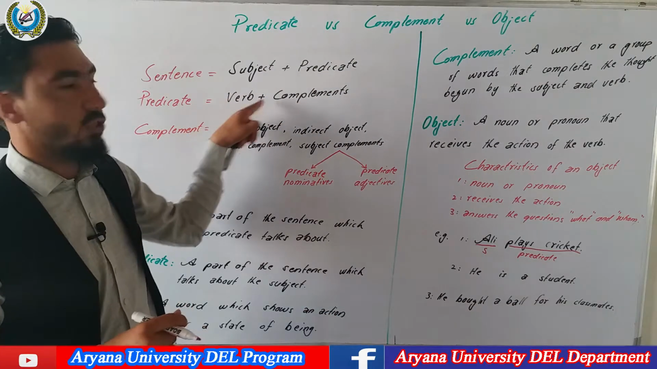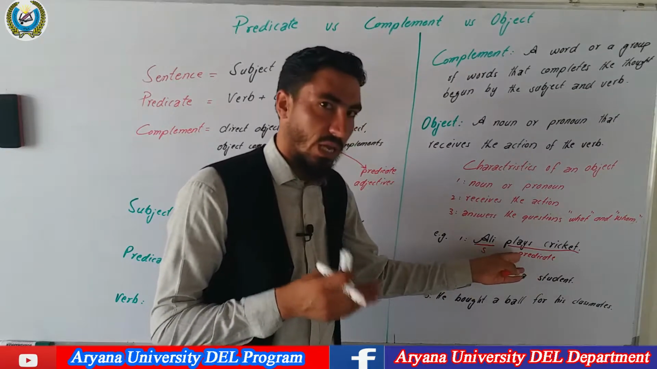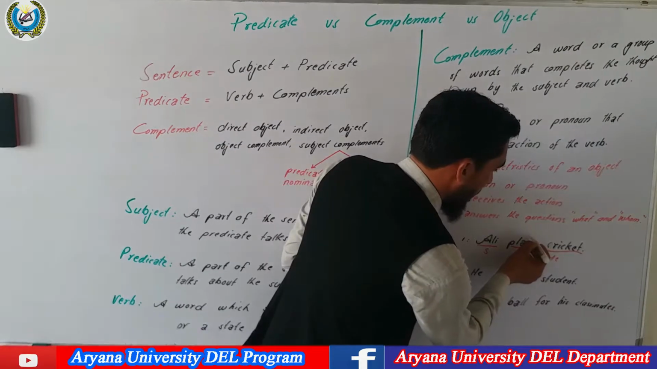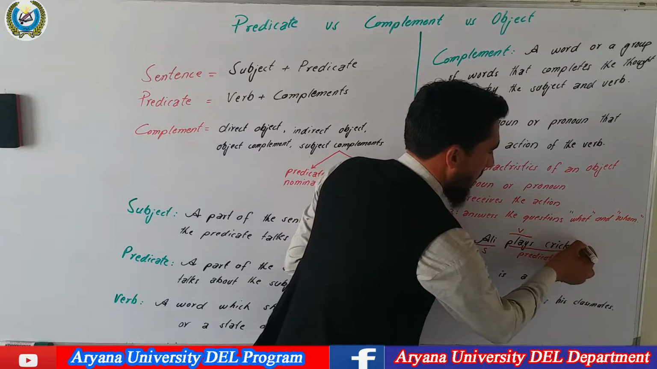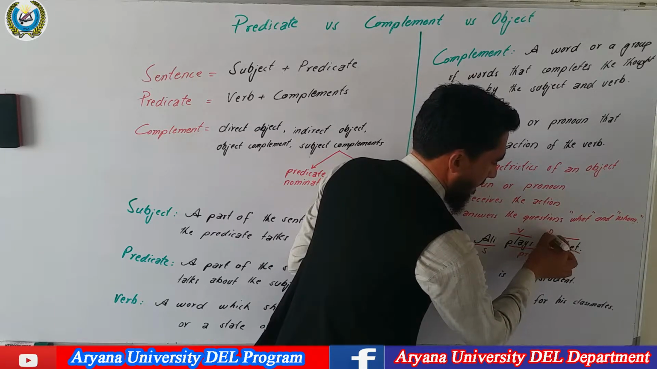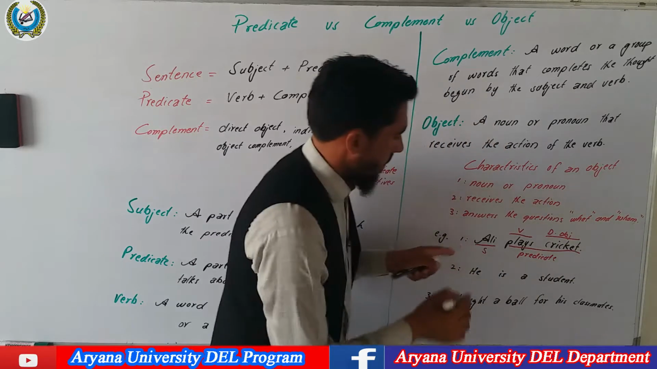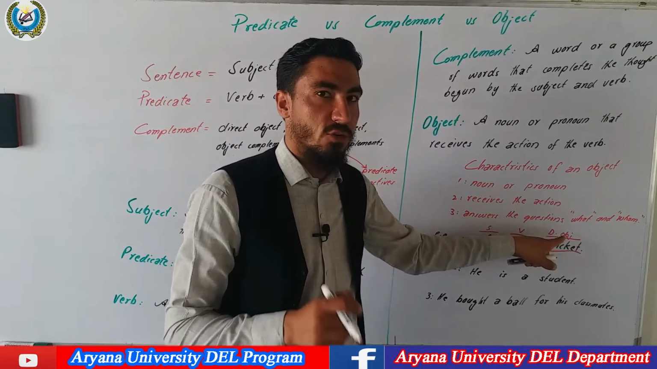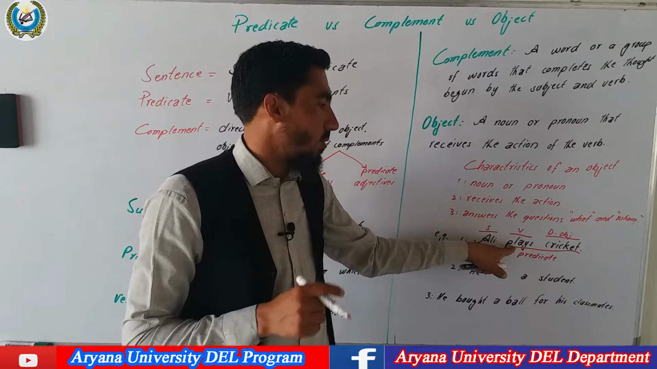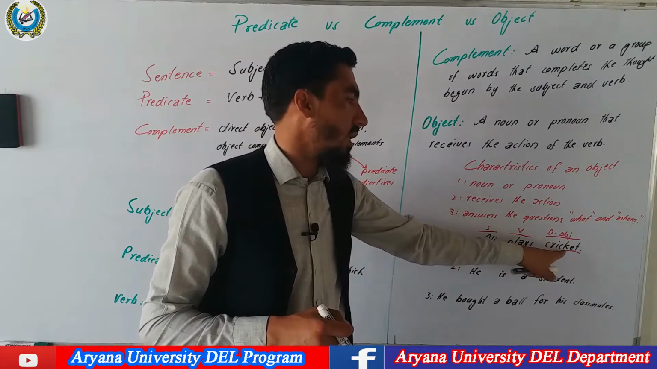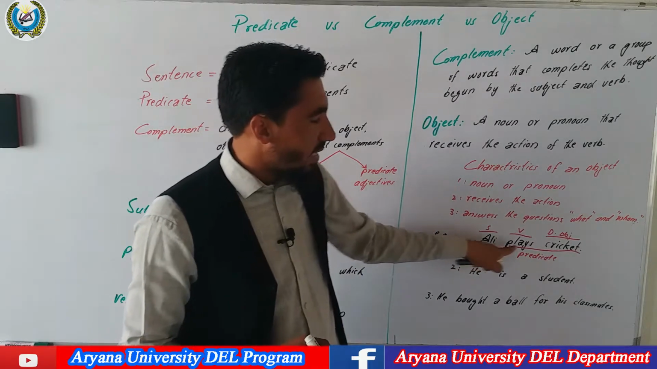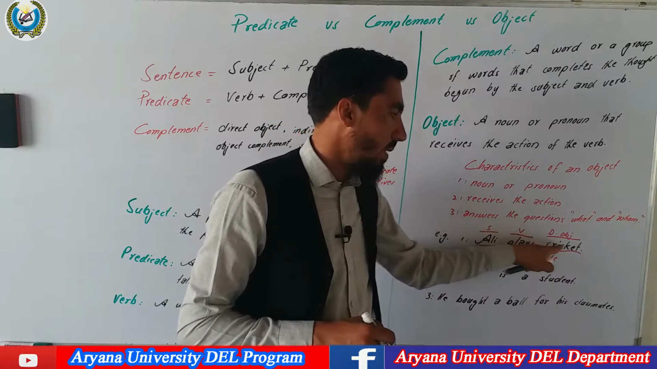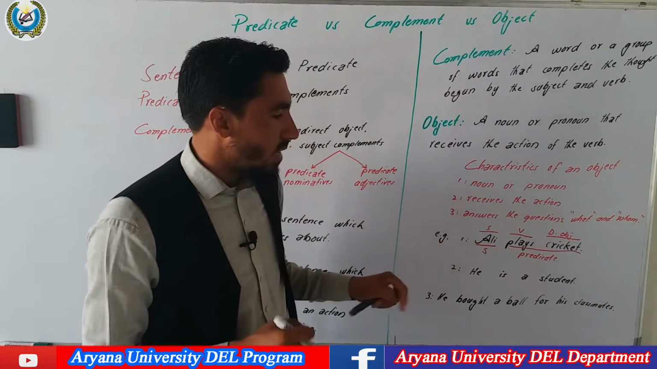The predicate is the combination of verb and complement. Let's analyze the predicate a little more. If we divide this predicate into parts, we get one verb: plays is the verb in the sentence, and cricket is the direct object. So Ali is the subject, plays is the verb, and cricket is the direct object because the word cricket is affected by the verb plays. Ali plays what? Cricket. And without Ali, the whole part plays cricket is called a predicate. Number two, he is a student.